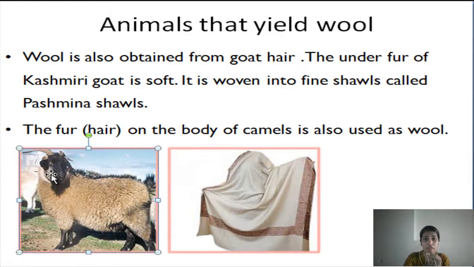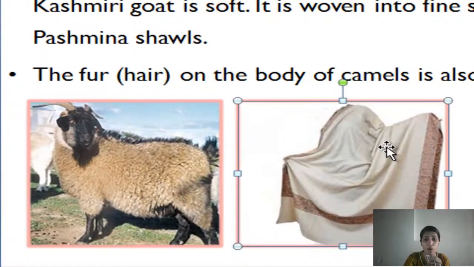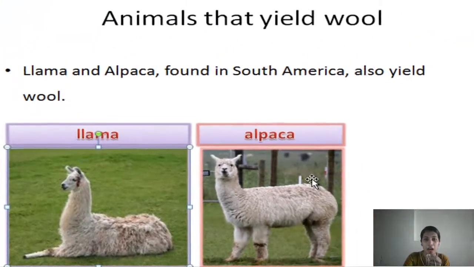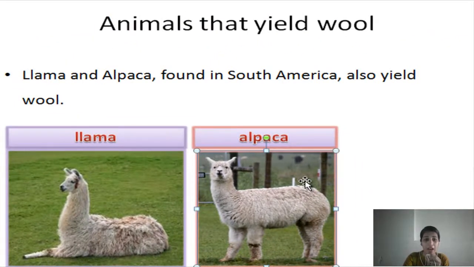The underfur of Kashmiri goat is soft. It is woven into the fine shawls called pashmina shawls. The hair of the body of camels is also used as wool. Llama and alpaca found in South America also yield wool.